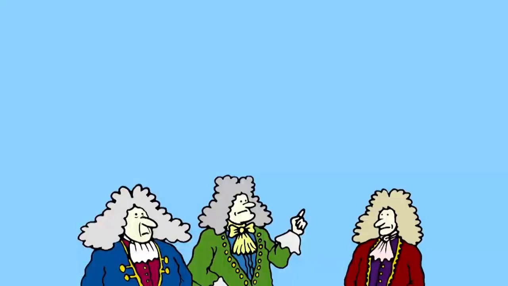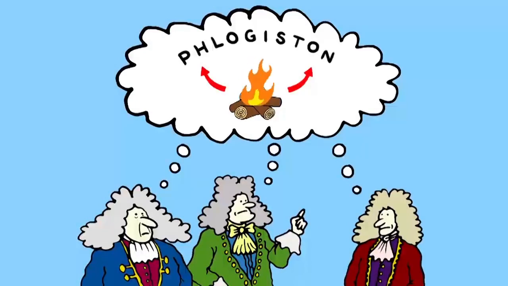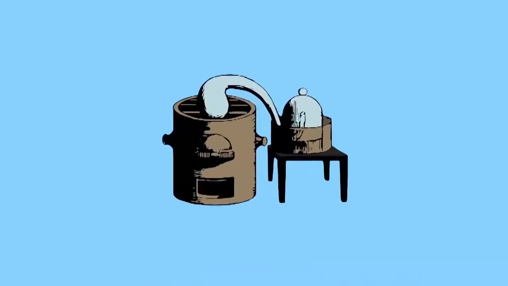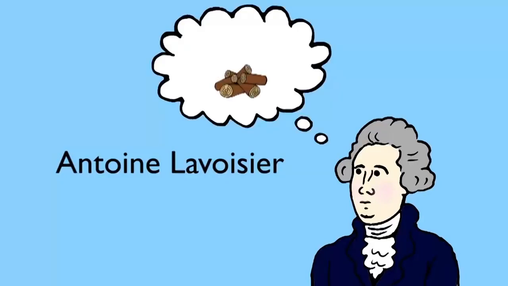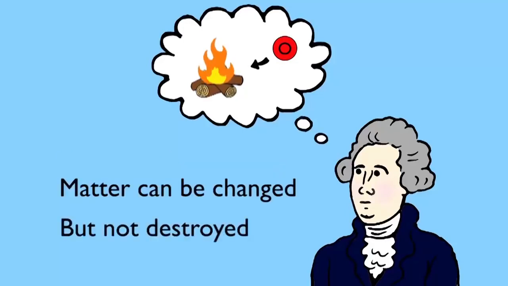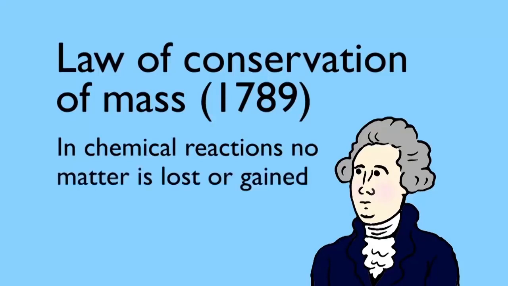Early chemists thought that when things burn, a substance called phlogiston came out of them. Then, experiments in closed vessels where substances could be accurately weighed began to help early scientists, such as Lavoisier, understand that when things burn, oxygen is added. He realized that matter could be changed but not destroyed. In 1789, he established the law of conservation of mass: in chemical reactions, no matter is lost or gained.